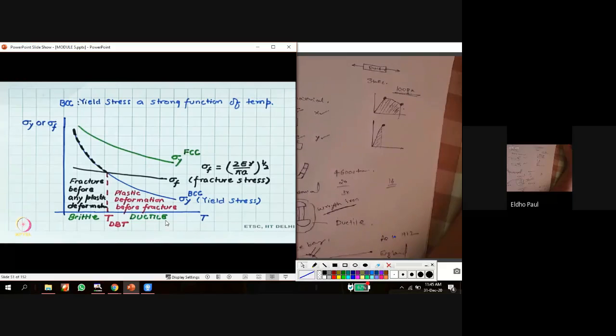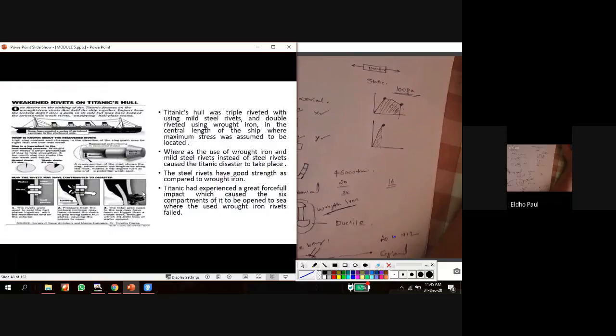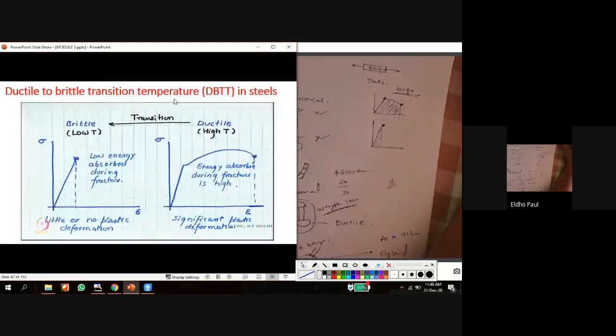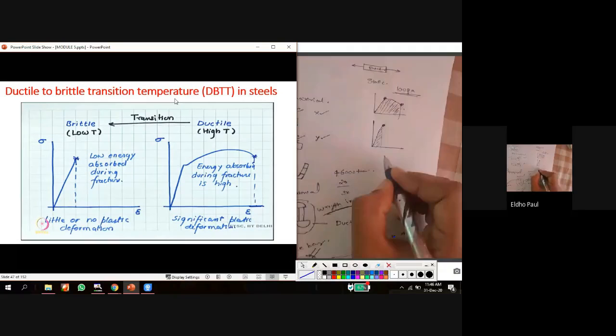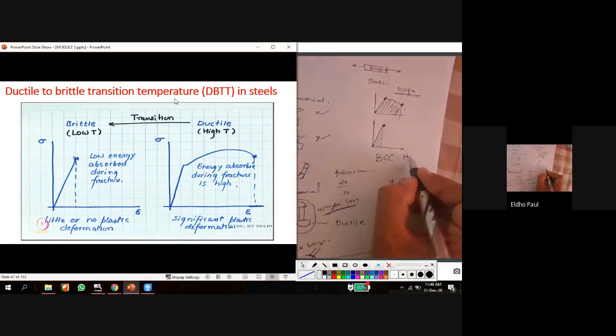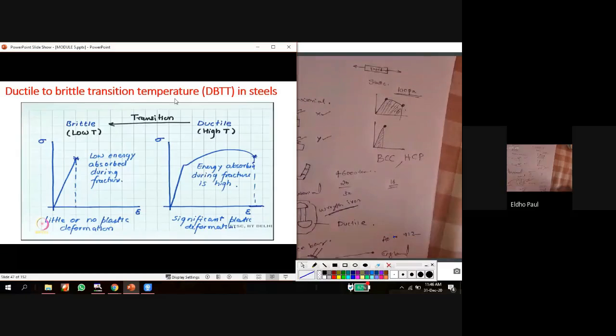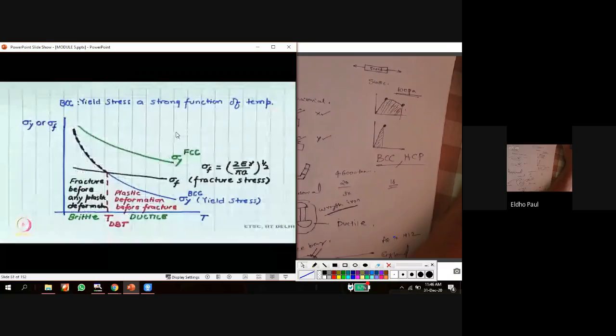Okay, and this type of ductile to brittle transition can only be seen in BCC material and HCP material. This type of transition is not visible in the case of FCC material. So FCC material does not show this type of transition from ductile to brittle with respect to temperature change. Only BCC and HCP materials show this type of transition.